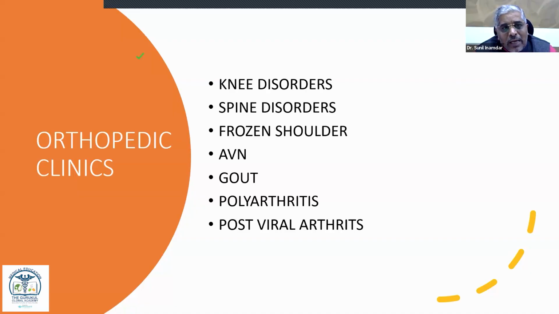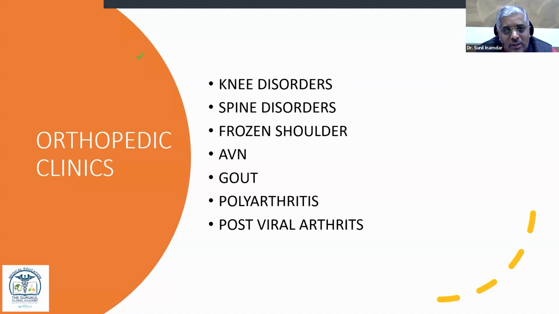If you treat the spine well, definitely you can give good results to the patient, and 90% of spine surgeries can be avoided. Only the traumatic conditions need to be spared. Otherwise, all other spine conditions can be treated well with the help of Ayurveda. We have treated more than 1.5 lakh spine patients, and they have very good results. So anybody who wants to start with spine disorders should join this course, and definitely he will have good results.